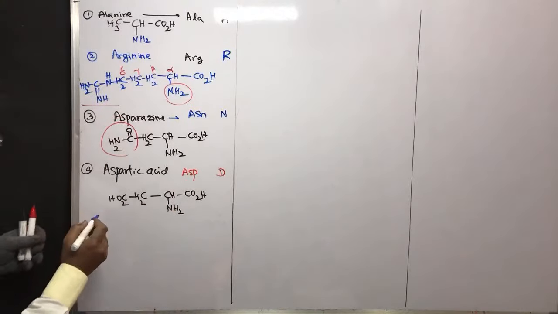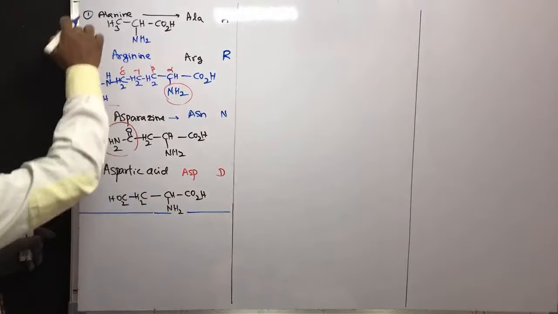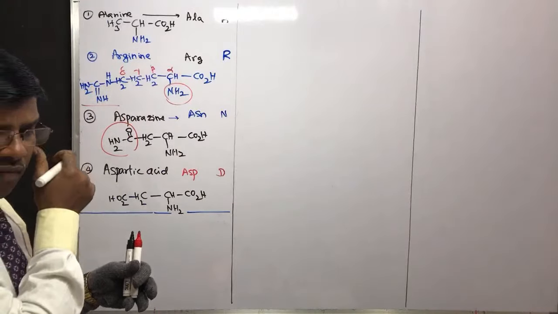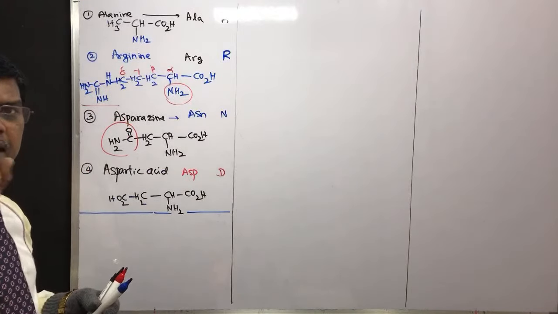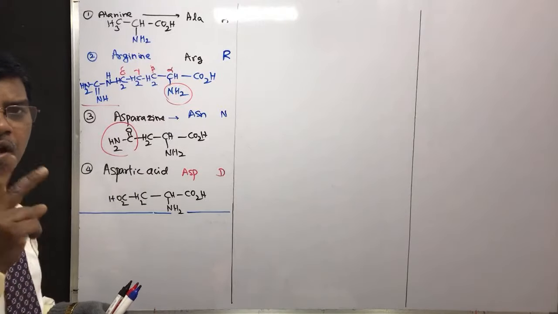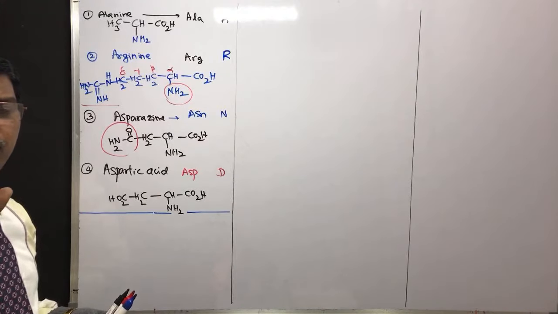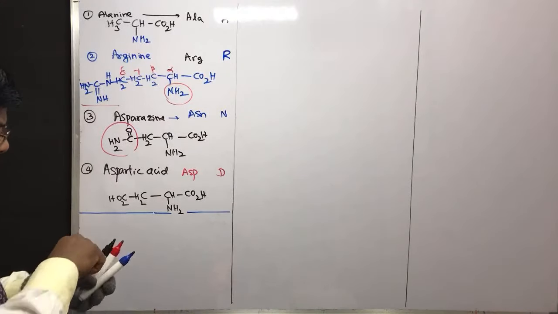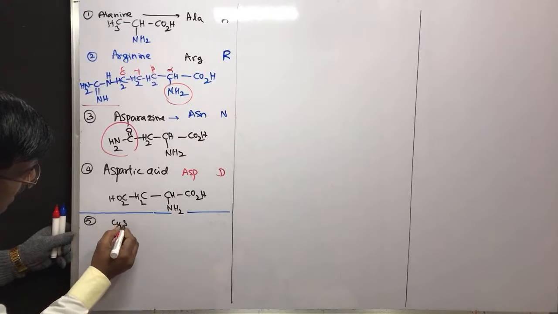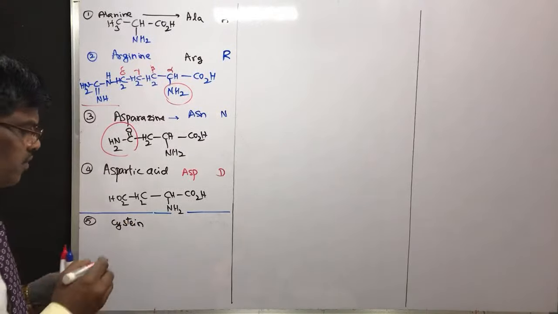Yes students, so there are 4 amino acids starting with letter A. Then there is no amino acid for B. Follows C, alphabetical order, C amino acids. These are very very important students because these 2 amino acids are going to have sulfur. Sulfur is a highly poisonous substance. So the 5th compound is cysteine. You will get this question in a number of entrance exams.